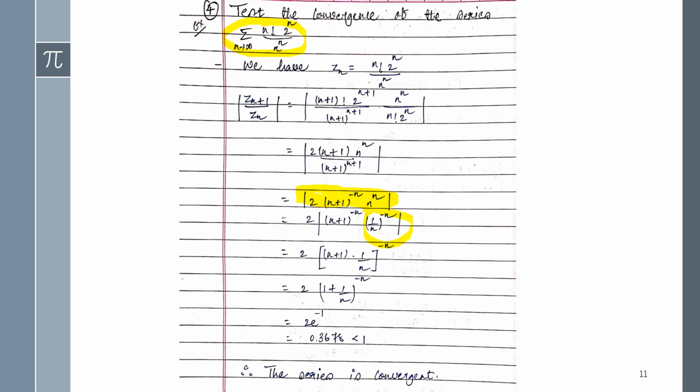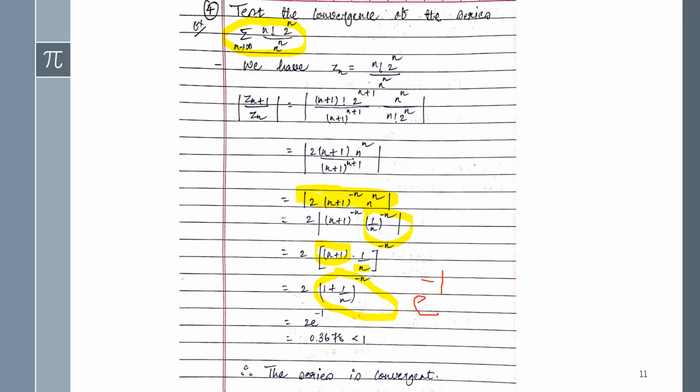So it will be n plus 1 into 1 upon n, and now I'm dividing this n plus 1 by n, so that you will get 1 plus 1 upon n whole raised to minus n, and this one is nothing but e raised to minus 1. I'm writing here guys, this is nothing but e raised to minus 1. If n were in the positive form, plus n, then only e would come. But here n is in the negative sense, so its value will be e raised to minus 1.